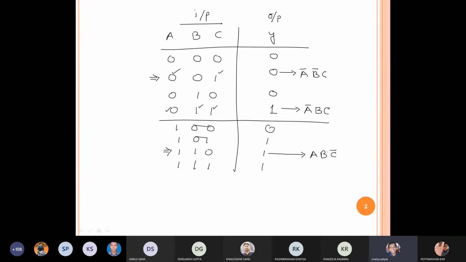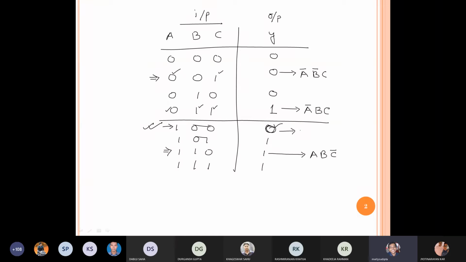So whenever we are trying to express a particular output, suppose I want to express this output, that is 0, I have to observe the pattern of the input.